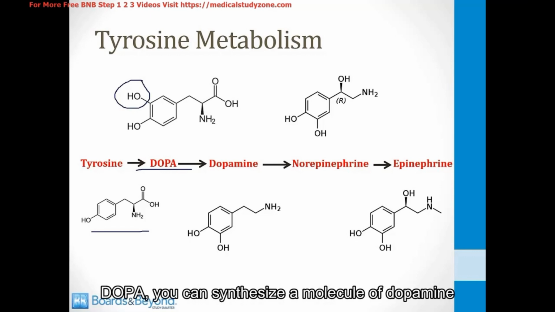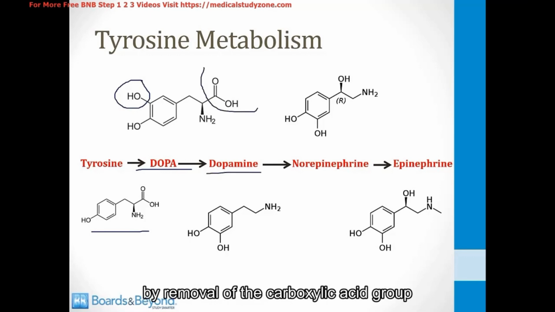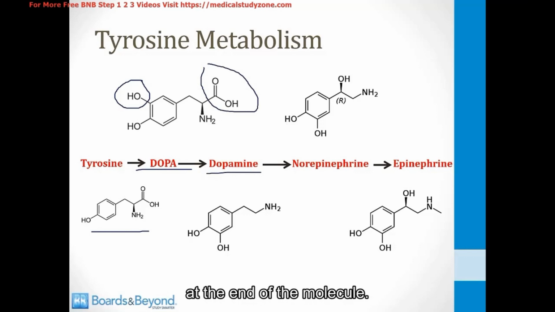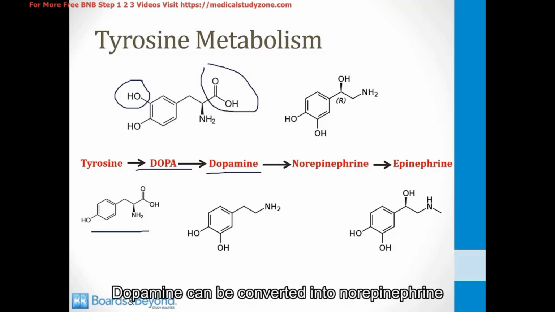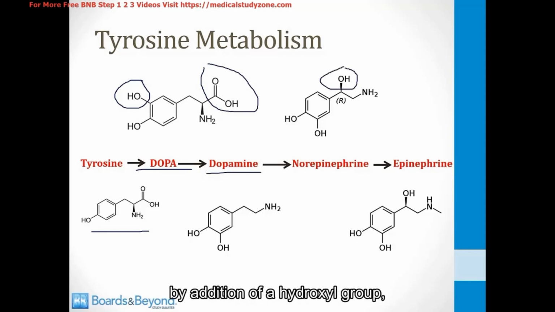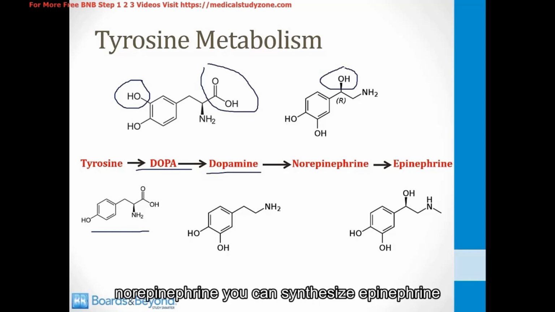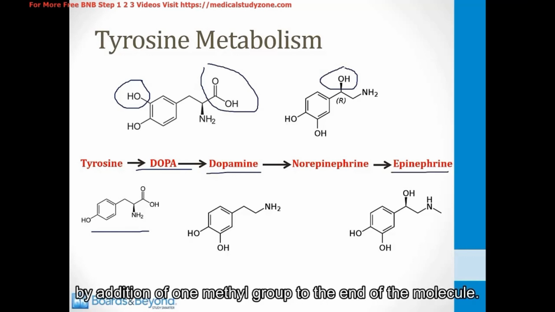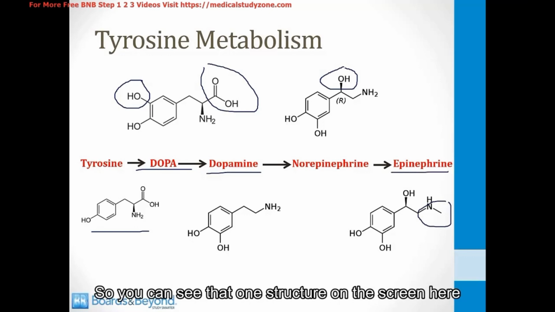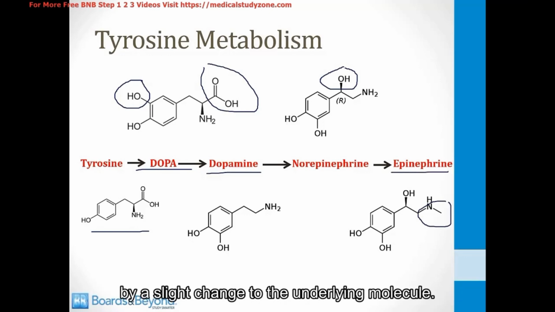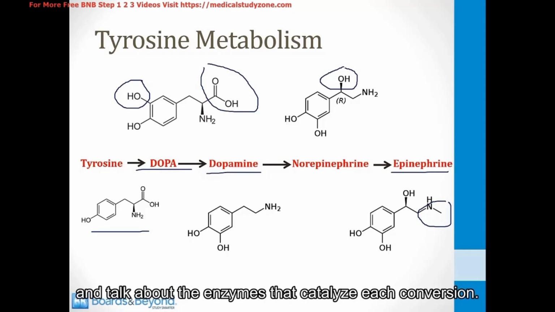DOPA, you can synthesize a molecule of dopamine by removal of the carboxylic acid group at the end of the molecule. Dopamine can be converted into norepinephrine by addition of a hydroxyl group. And then finally, norepinephrine, you can synthesize epinephrine by addition of one methyl group to the end of the molecule. So you can see that one structure on the screen here differs from another by a slight change to the underlying molecule. And in the next few slides of this module, we'll zoom in on each step of this process and talk about the enzymes that catalyze each conversion.